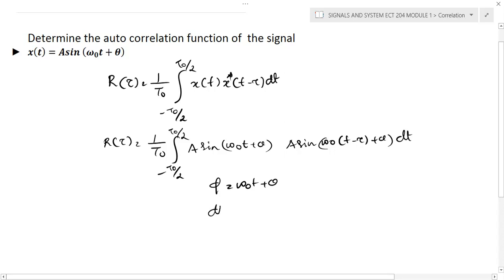If you differentiate this, it becomes d phi is equal to omega 0 dt, because we are changing the variable to phi. Now we can write dt is equal to d phi by omega 0.